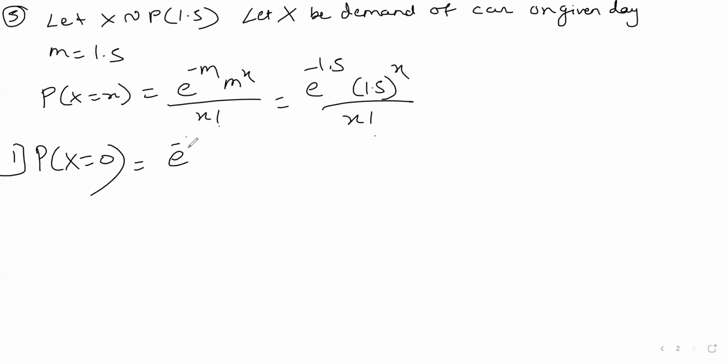So it is e raised to minus 1.5, 1.5 raised to 0 upon 0 factorial. So on a particular day, there is no demand. So this is the case: e raised to minus 1.5, which is 0.2231. They have given you the value.